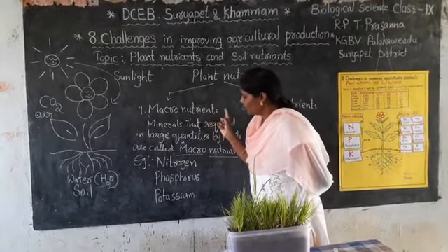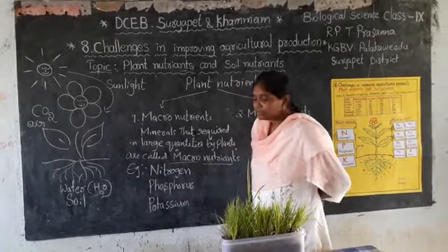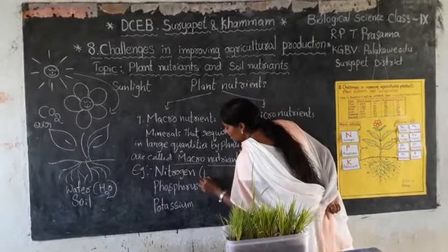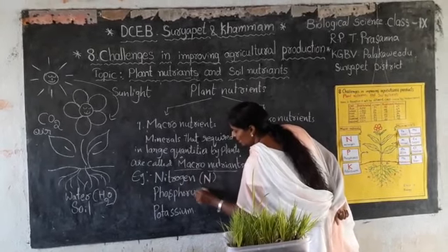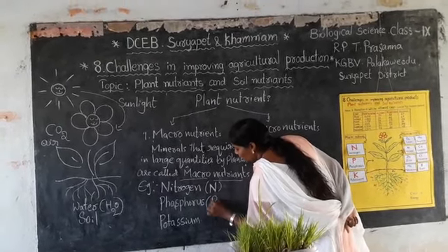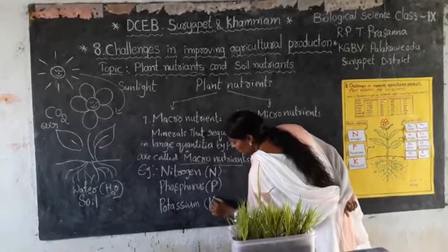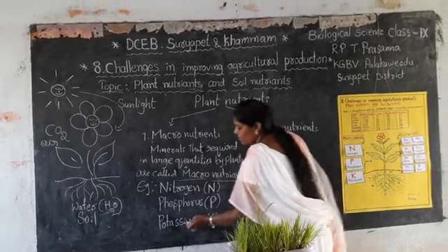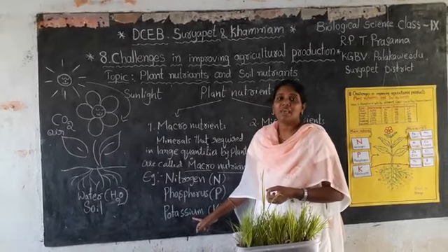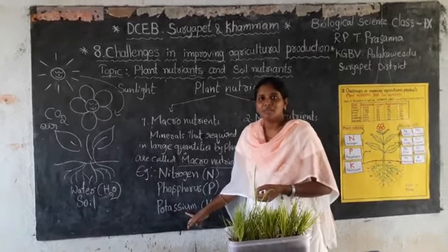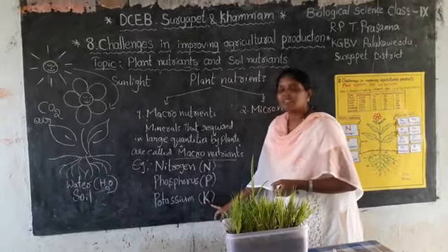Examples for macronutrients are nitrogen, phosphorus and potassium. The chemical symbol of nitrogen we indicate with N, phosphorus with P, and potassium with K. Why K, madam? Because the chemical name of potassium is kalium, so based on that name, we indicate the potassium symbol as K.